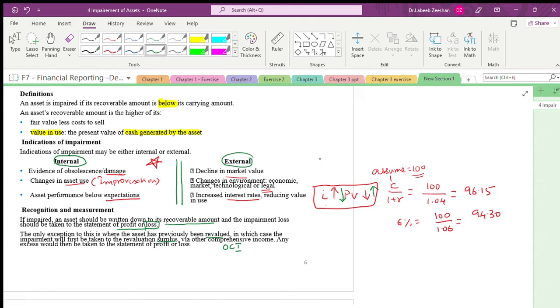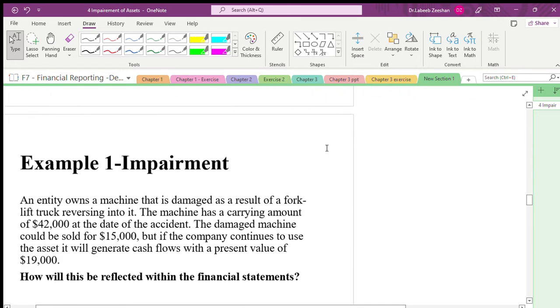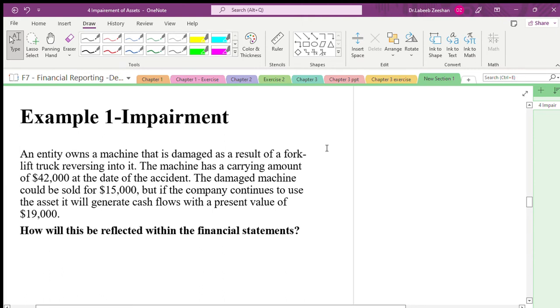If there is a revaluation surplus, you have to add it. These are very basic concepts we are talking about. Got my point?